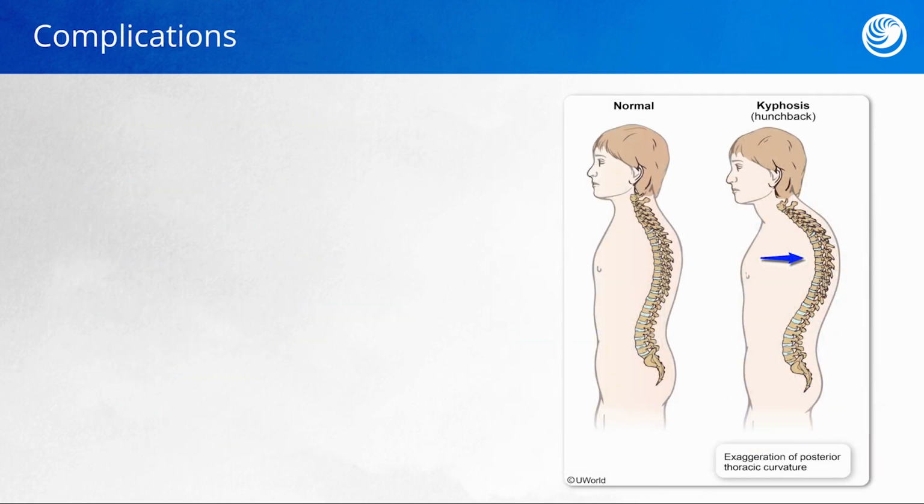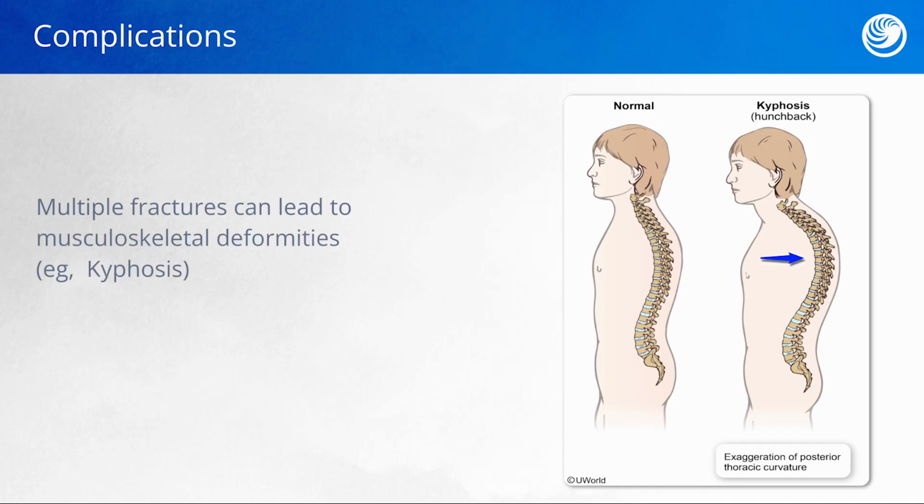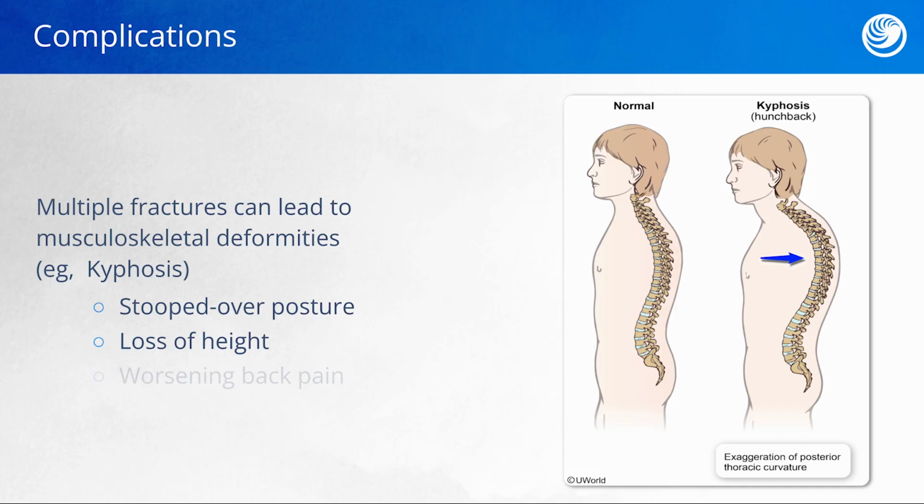One complication that can occur as a result of progressive osteoporosis is the deformity that starts to happen in the vertebrae. This is known as kyphosis. As you can see in our illustration, what normal vertebrae curvature looks like as compared to the development of a stooped over posture. This will also lead to a loss of height of the client and, of course, worsening back pain. This is also known as hunchback.